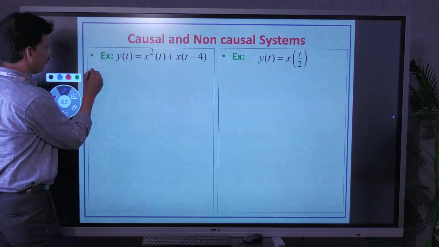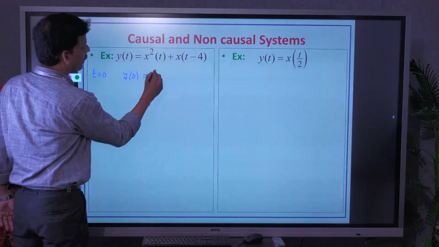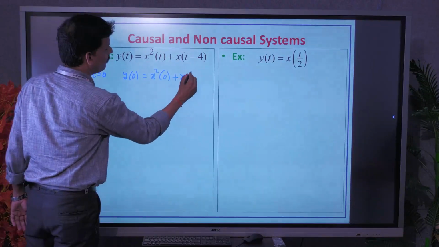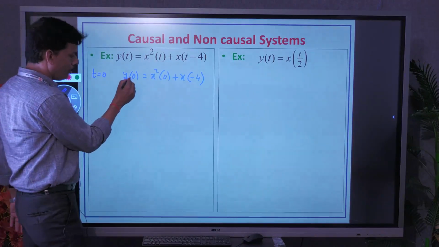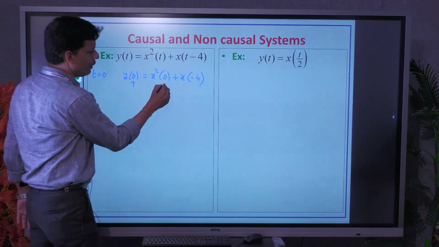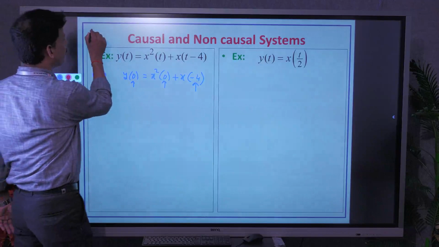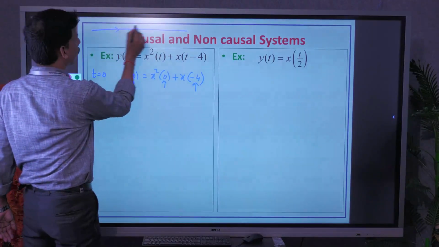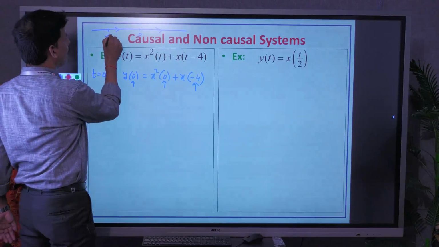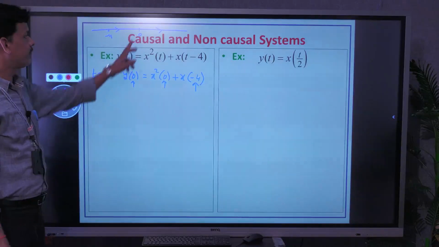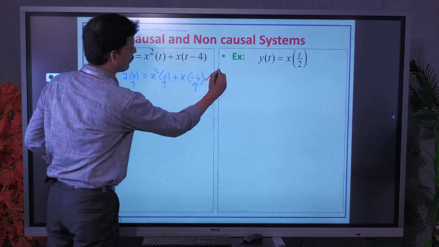Let us do that. First, at t equal to 0, y of 0 equal to x square of 0 plus x of 0 minus 4, that is, minus 4. Now you are at 0. For 0, 0 is present, and minus 4 is past. Always try to remember, if you are traveling from left to right and now we are at 0, then minus 4 is already over, it is past. So here for t equal to 0, the condition is satisfied.